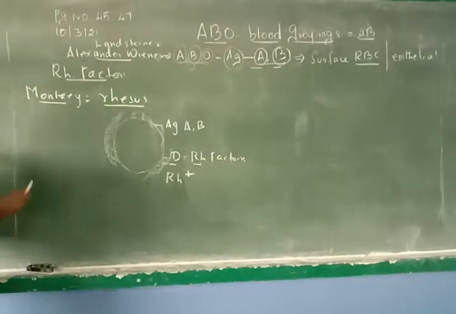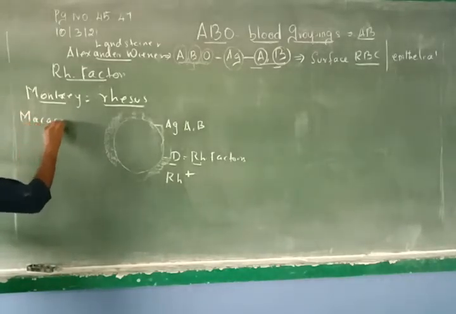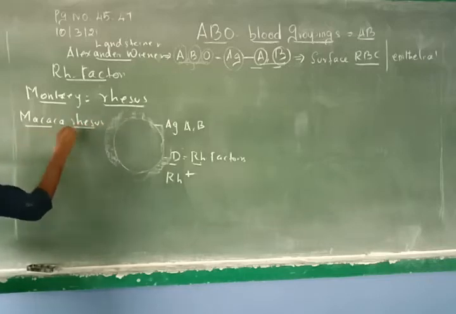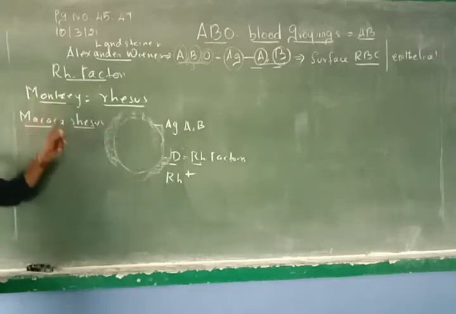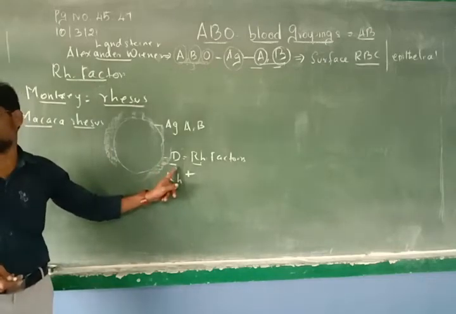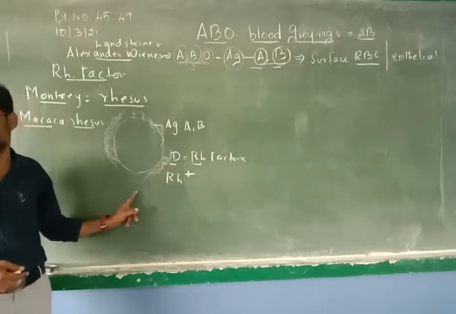So now that is one more question. It is called Macaca rhesus. So this is a genus and this is a species. In this species only they have found out this RH factor called antigen D. The same antigen is present in the human.